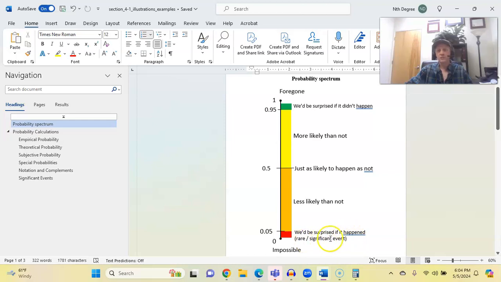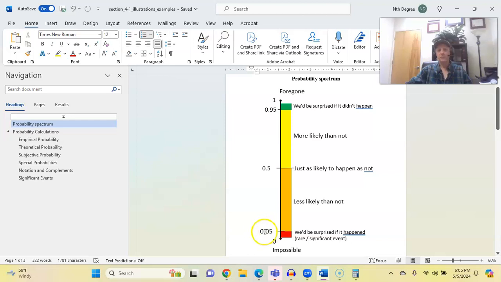And we're going to be introducing ourselves to the word significant pretty soon as attached to this. How do we define a rare event? Sometimes it's just a subjective feeling, but in math class, we prefer to quantify things. So the default is 5%. Unless a problem states otherwise, which sometimes they do. Sometimes we'll be given a significance level of 1% or 10%. But it's always going to be in the ballpark of 5%. And if a significance level is not stated at all, the rule is to use 5% as a default. 5% meaning 0.05 as a decimal.